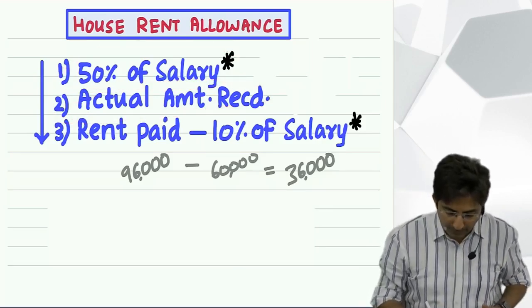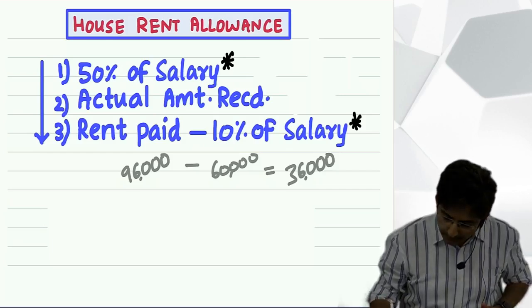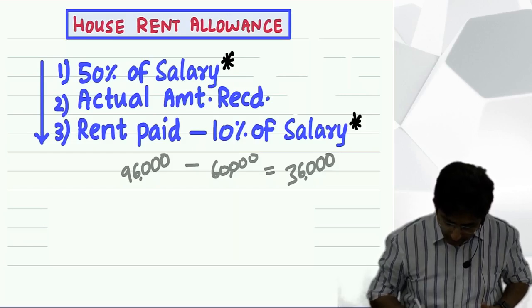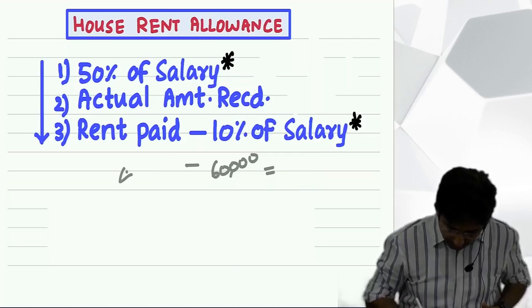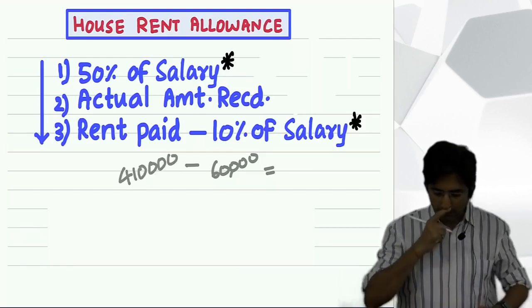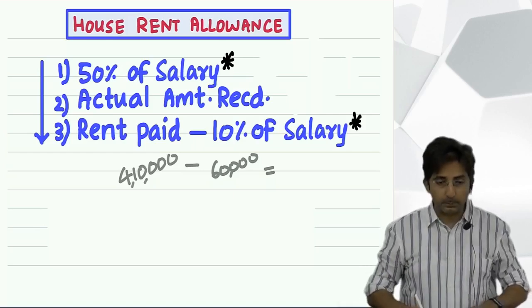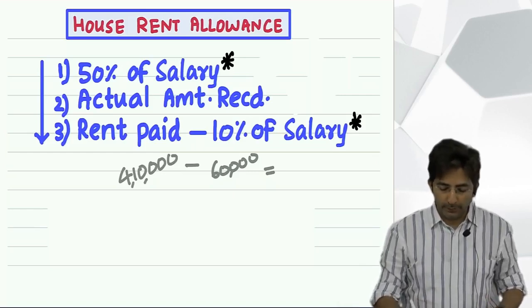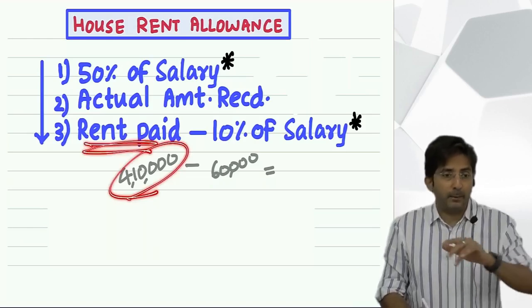So see, for example, I will make one change here. Look. Assume this amount of 96,000 I am changing. What if this was 4 lakhs 10,000? Means assume he is paying rent of 4 lakh 10,000. Rent actually paid by him.